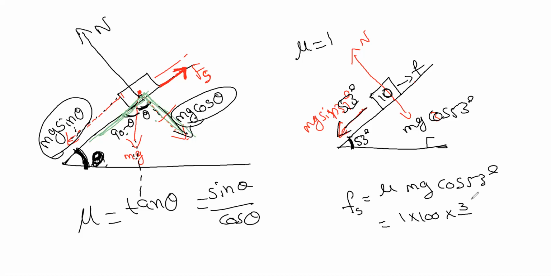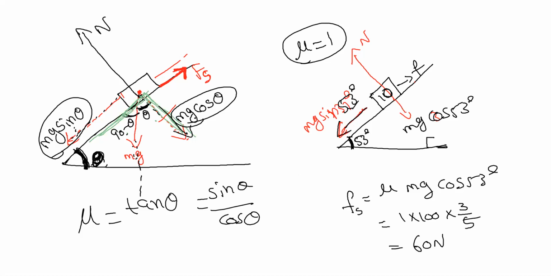What is cos 53? Is it 3/5? Yes. It's the same triangle, right? 37, 53, 90. So what is mu equal to? Mu equals 1. So 60 Newton is the frictional force, correct? Now, the body will slide. Otherwise, directly just calculate.